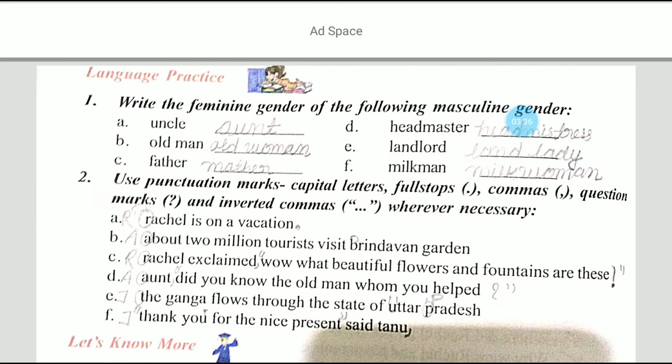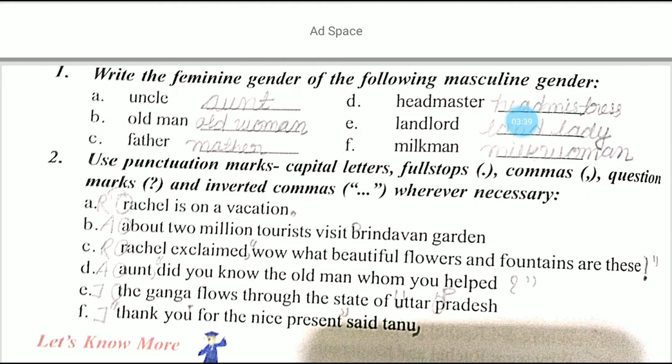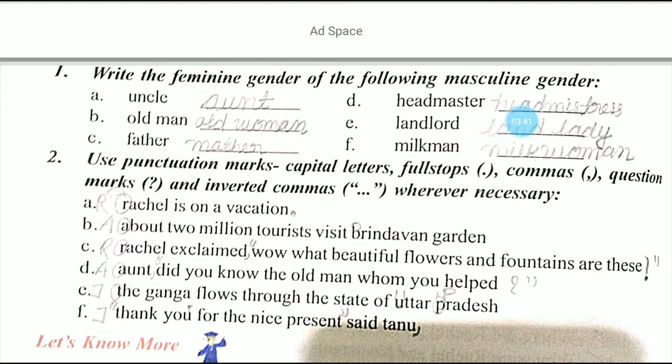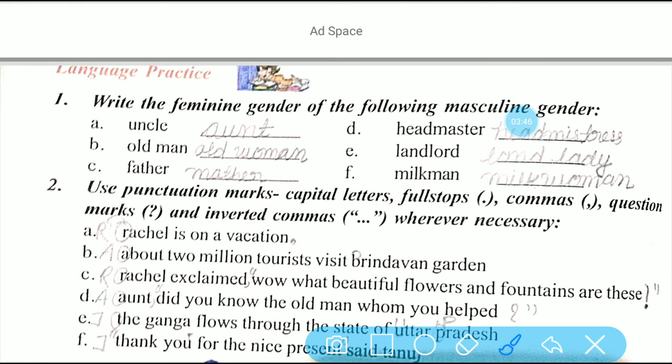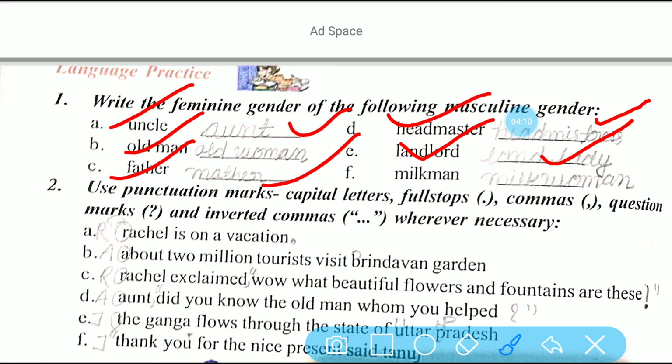Now come to the other part, language practice, where you have to write the feminine gender of the following masculine gender. So you have to write here whatever word is given, its feminine gender. I already taught you gender and its types. So what should I write here? Uncle. Answer already written here. I have written uncle, aunt. Old man, old woman. Father, mother. Headmaster, headmistress. Landlord, landlady.